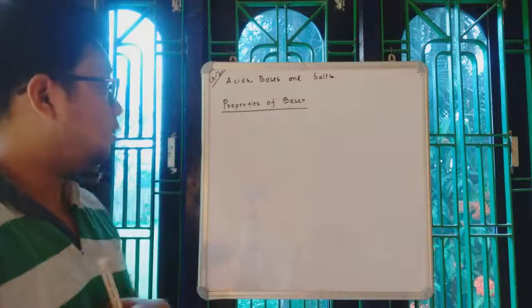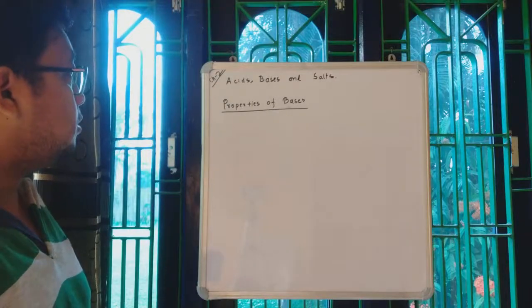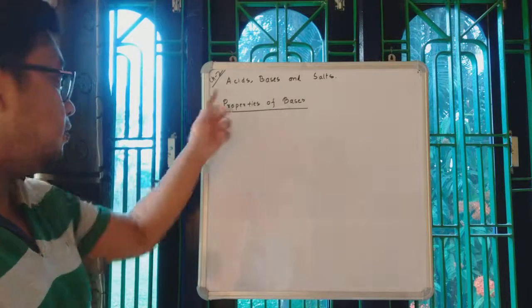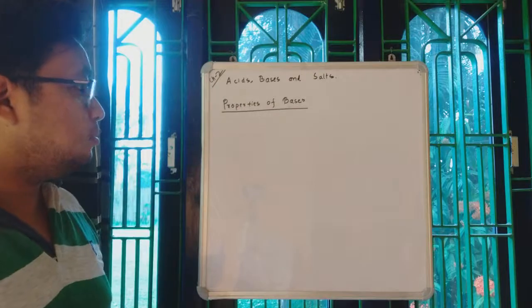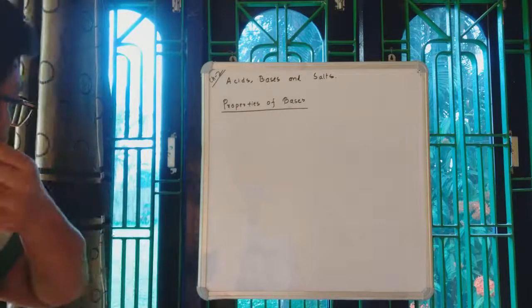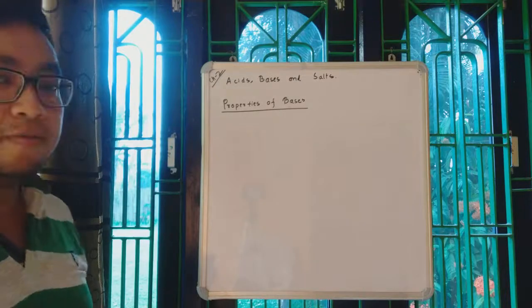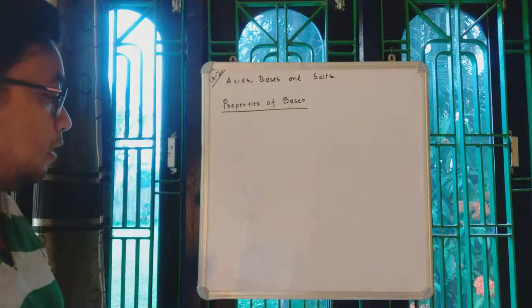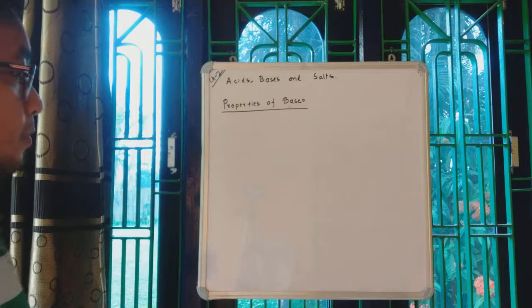We will continue our discussion on the second chapter, that is acids, bases and salts. So far we have discussed the properties of acids and a few reactions of acids.